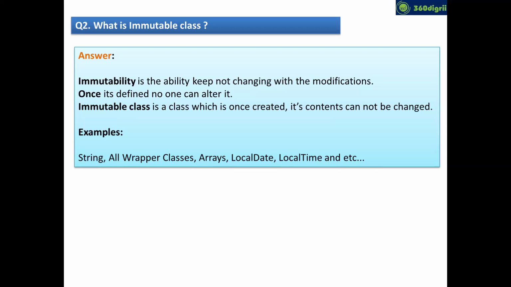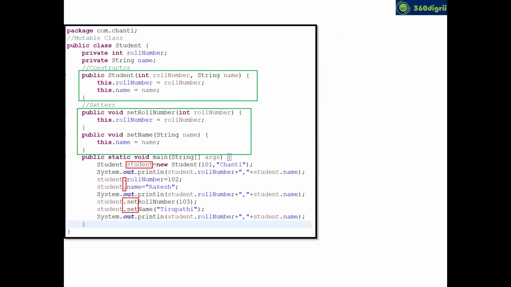So now let's see, buddy, how to create, first of all, a mutable class. If you want to know what is immutable, first you should know mutable, right? So now if you see this program, buddy, can you see on the top, I have mentioned clearly it's a mutable class, the Student class. I have created 2 fields, roll number and name. Now I created a constructor for the 2 fields and I created 2 setters for roll number and name.